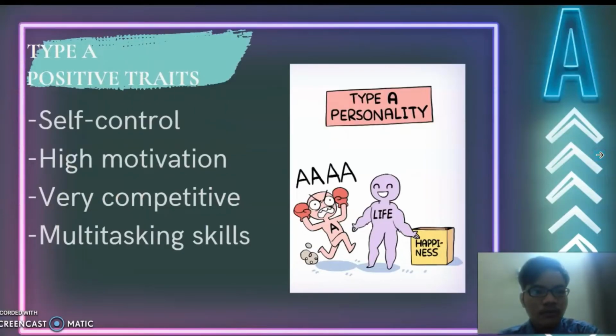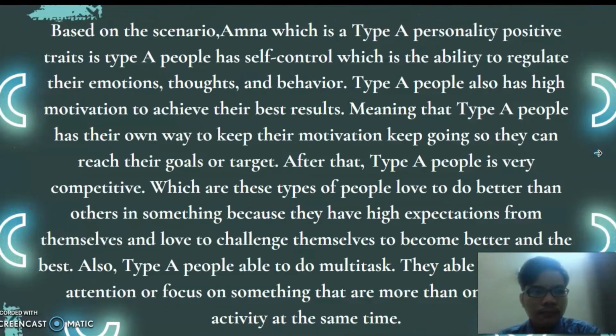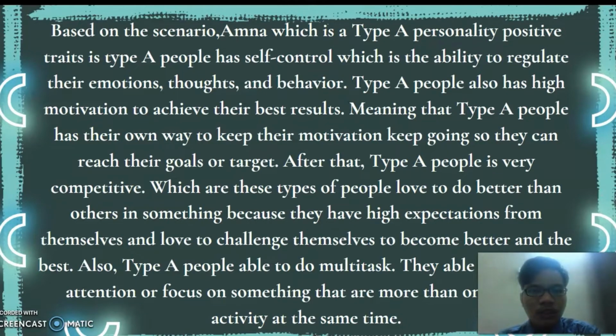Type A positive traits: self-control, high motivation, competitiveness, and multitasking skills. Based on the scenario, Amna, who has a type A personality, shows positive traits. Type A people have self-control, which is the ability to regulate their emotions, thoughts, and behavior. Type A people also have high motivation to achieve their best result, meaning they have their own way to keep their motivation going so they can reach their goal or target.